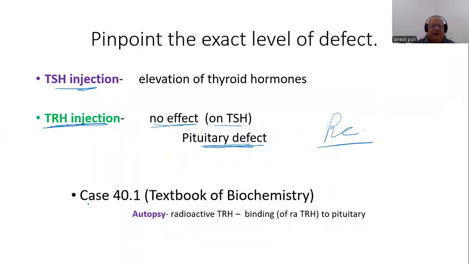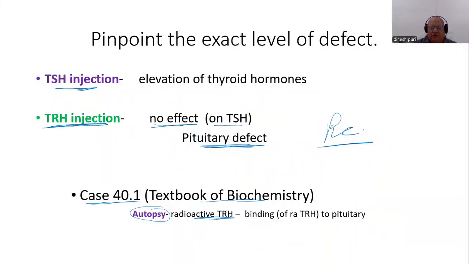More details you can find in case 40.1 of the Textbook of Biochemistry by Dinesh Puri, where it is given further details that the patient died of an automobile accident. So at autopsy, the pituitary was removed and radioactive TRH was added.